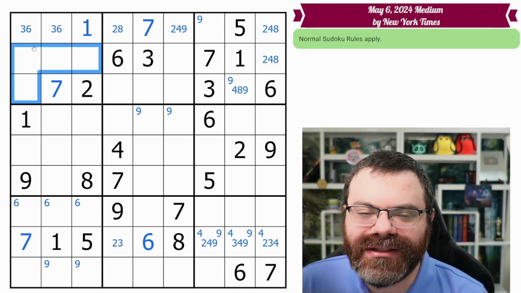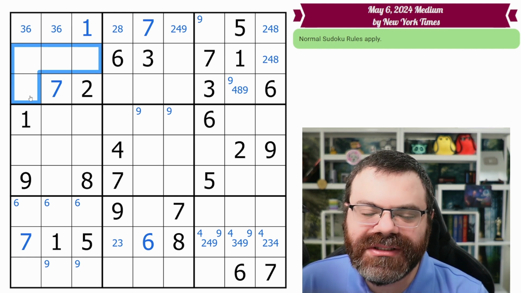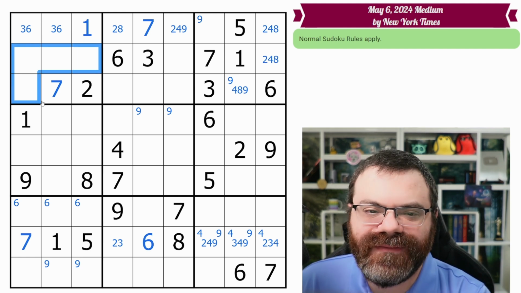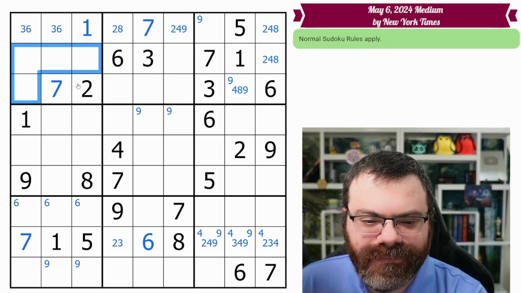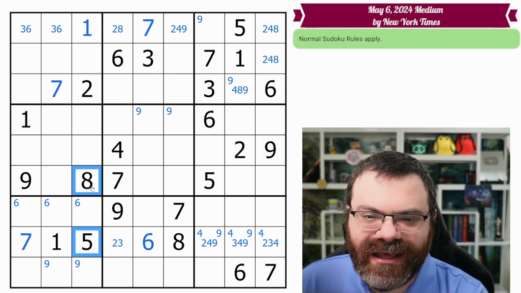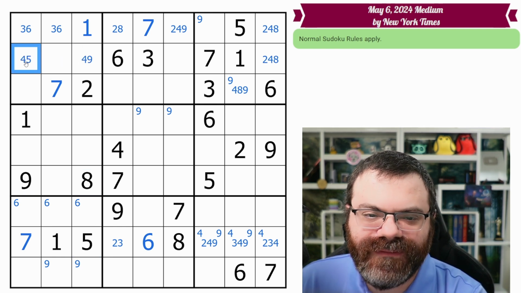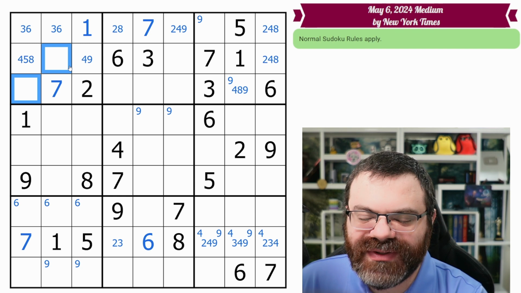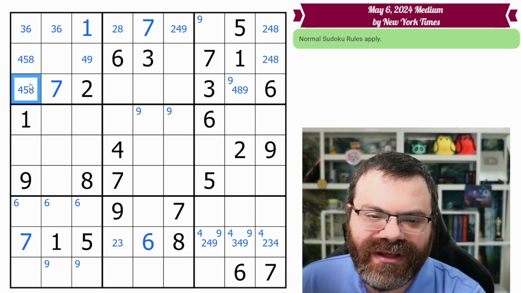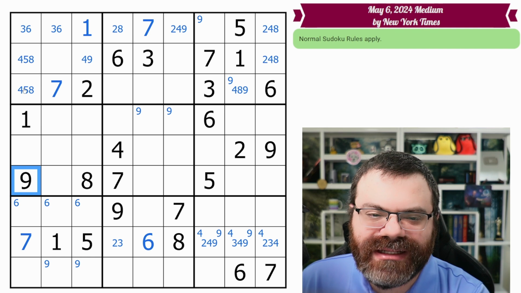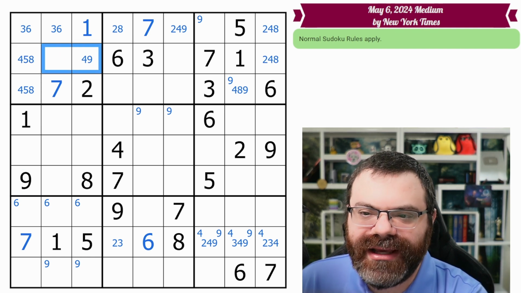But also this box does not care how the 3, 6 resolves. However they resolve, there will already be a 3 and a 6 in the box. So what are the 4 digits left here? We need a 4, 5, 8, 9. So I'm seeing that this sees 5, 8. So this is only 4, 9. This sees a 9. This is 4, 5, 8. And I think the rest can be any of 4, 5, 8, 9. Oh no, this one can't be 9 either, right? So this is 4, 5, 8. And so what I just noticed is that this 9 looking up takes it out of 2 of those 4 cells. So we can corner mark 9s here.